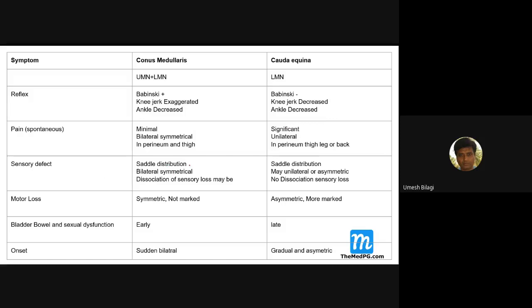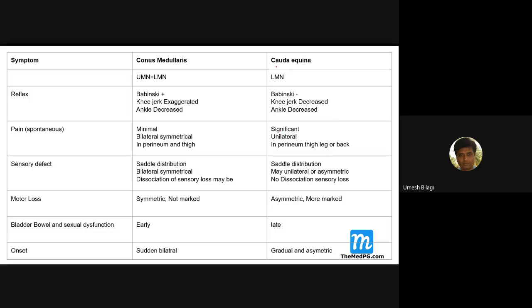As I was telling you, conus medullaris will produce a saddle type distribution, bilateral and symmetrical, with dissociated sensory loss if the lesion is central, and saddle type anesthesia. With cauda equina, everything will be there, maybe unilateral or asymmetrical. No dissociated sensory loss here, as they are all peripheral nerves. Motor loss is symmetrical and not marked in conus medullaris. Asymmetrical and very marked with respect to cauda equina.